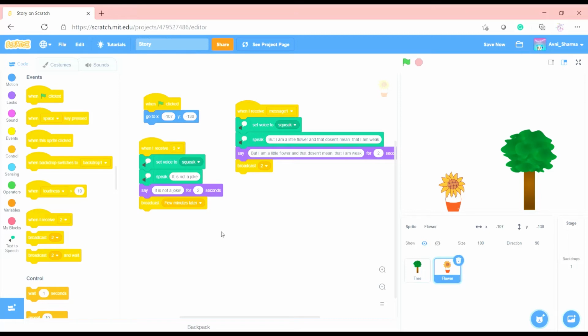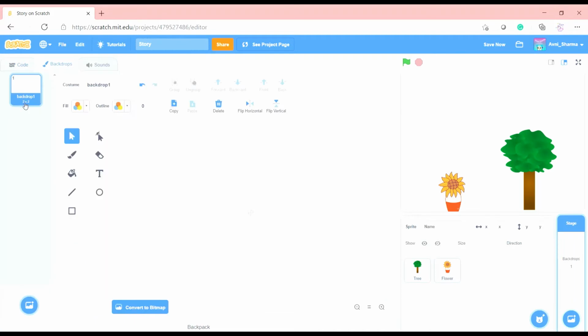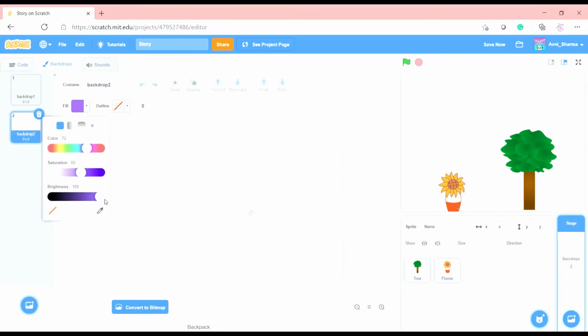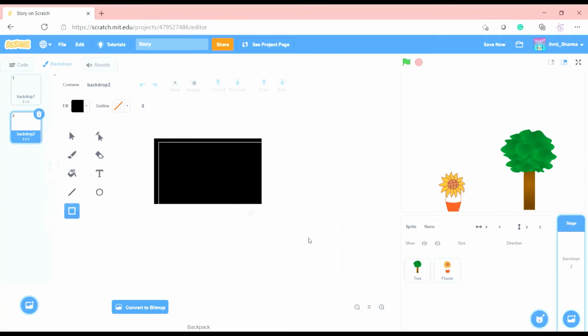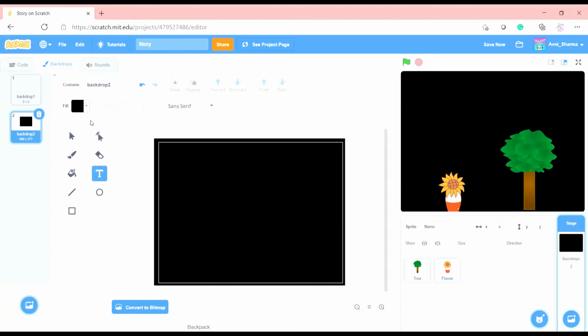Now, instead of the broadcast message, it takes little time. So maybe we will use the backdrop. We'll go to backdrops and duplicate this backdrop. Let's put black. Yeah. And then we'll do text.